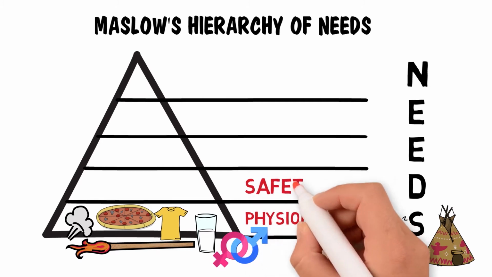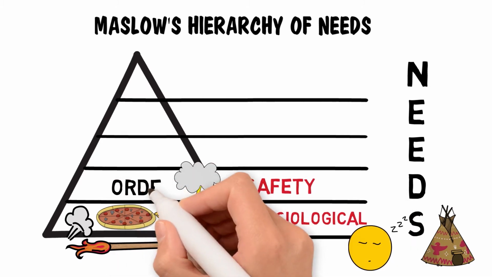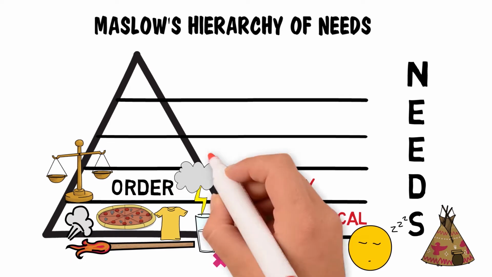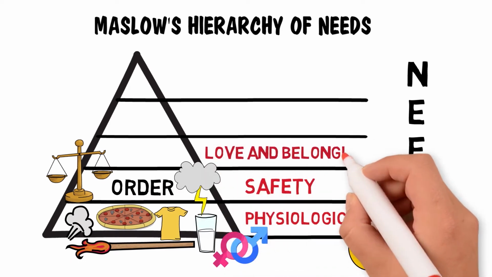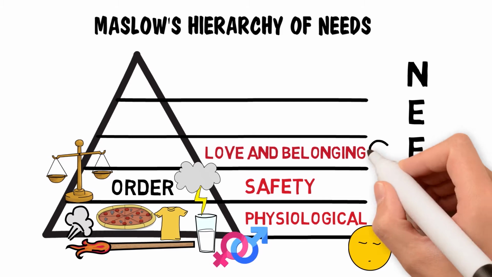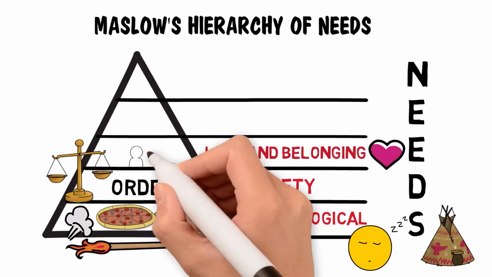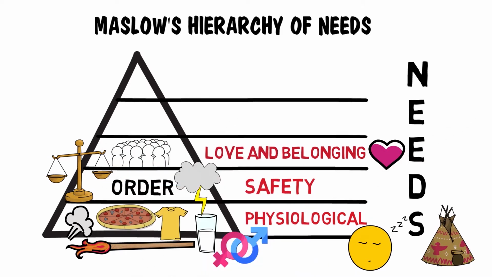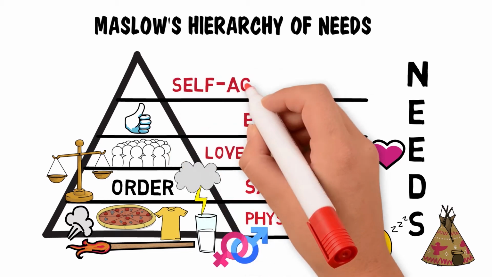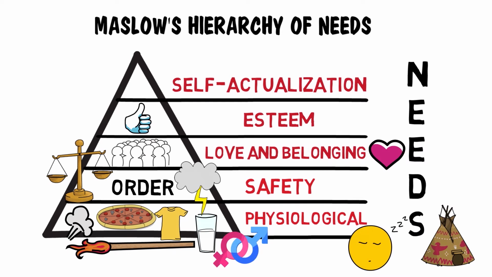Number 2. Safety needs: protection from elements, security, order, law, stability. Number 3. Love and belongingness: the need for interpersonal relationships. Examples include friendship, intimacy, trust, and acceptance, being part of a group such as family, friends, and work. Number 4. Esteem needs: esteem towards oneself and the desire for reputation or respect from others. Number 5. Self-Actualization needs: realization of a full personal potential through growth.